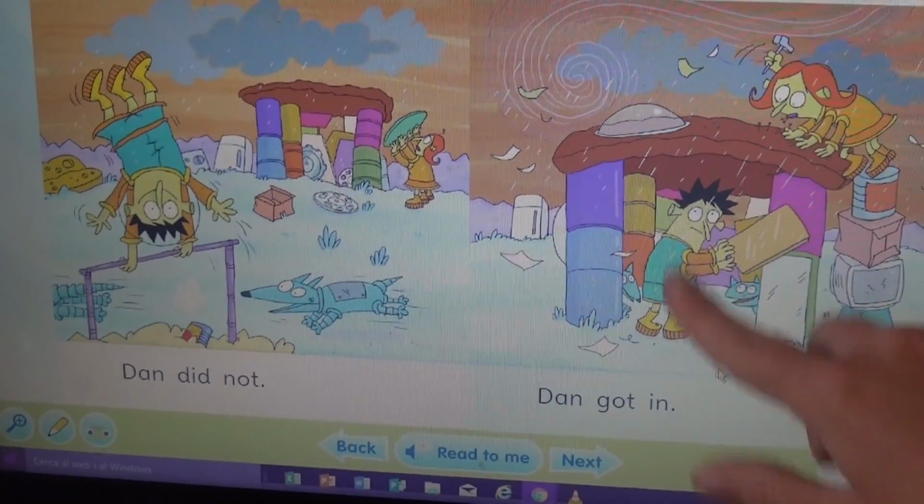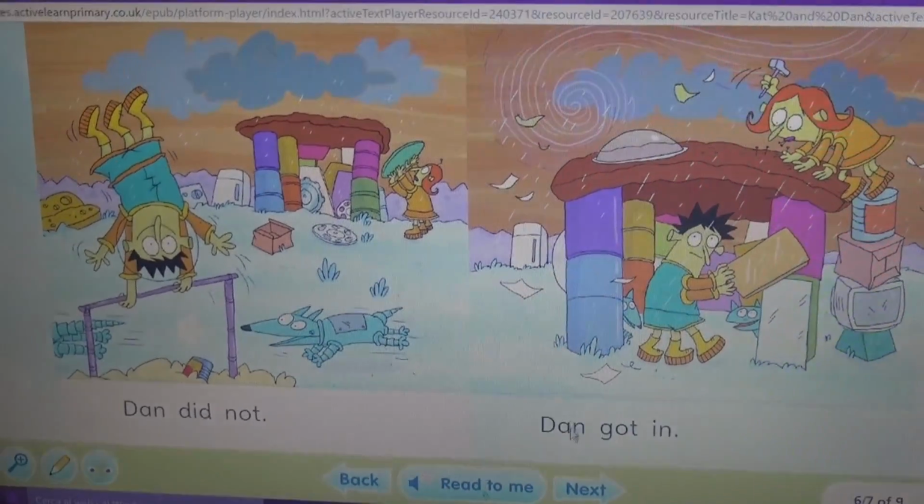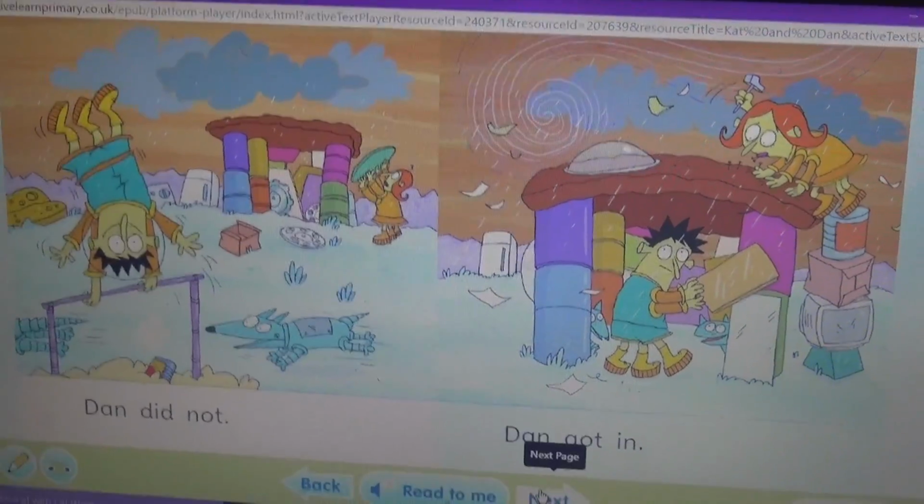So, does he deserve to do that? Does he deserve to go in? Maybe not, doesn't, because he didn't help.